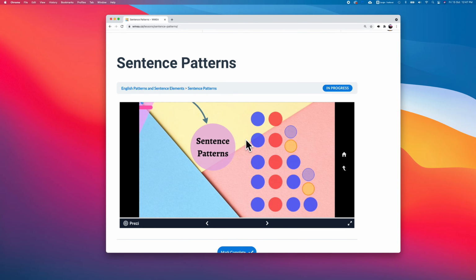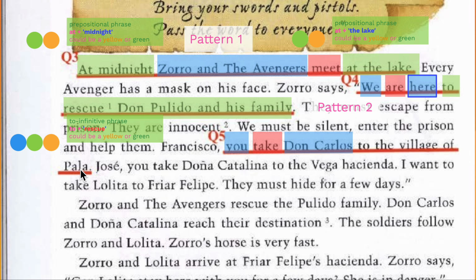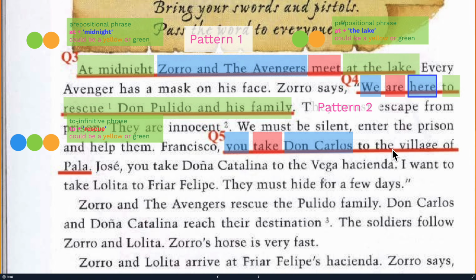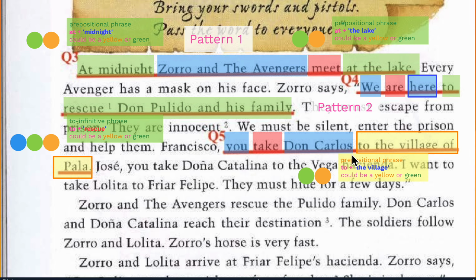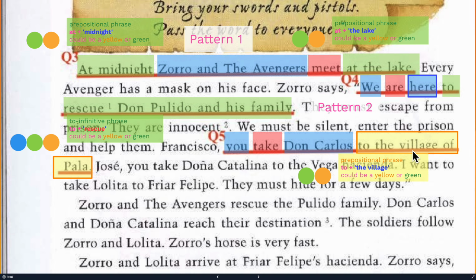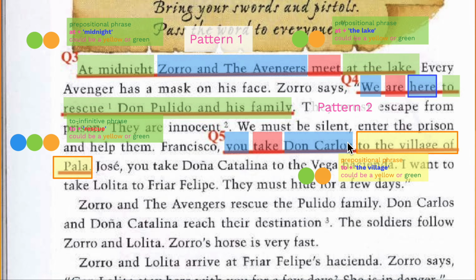Last one: You take Don Carlos to the village of Pala. The sentence starts with you, followed with take. Take what? Take Don Carlos. But actually the sentence doesn't mean only you take Don Carlos. It is followed by "to the village of Pala," which tells you more about Don Carlos. It is a prepositional phrase starting with to, followed with the village, and it tells you more about Don Carlos.